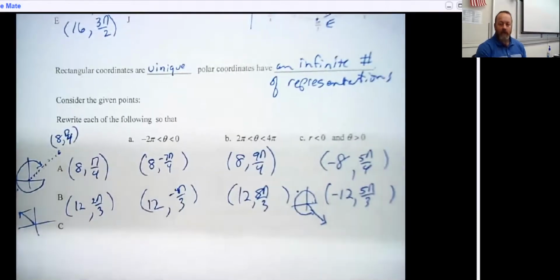And so that is just a quick synopsis of how you plot and understand points in polar. And then in the next video, I'm going to show you how to convert between the rectangular and polar coordinates.